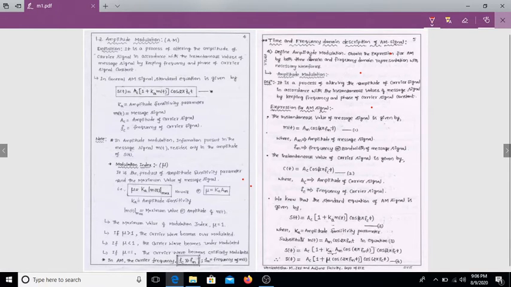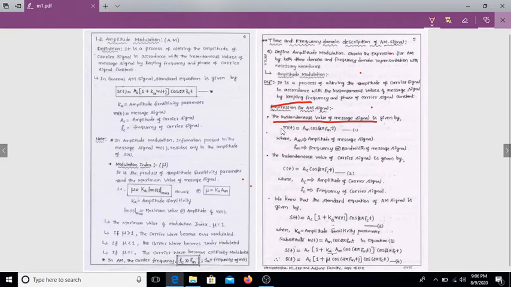The next topic is the time and frequency domain description of the AM signal. Here, first we'll discuss the time domain description. To define amplitude modulation, you first have to discuss the expression of the AM signal. First, we'll discuss the instantaneous value of the message signal.